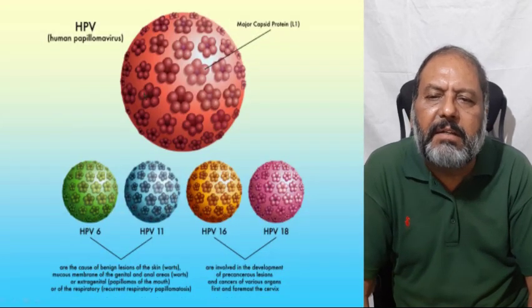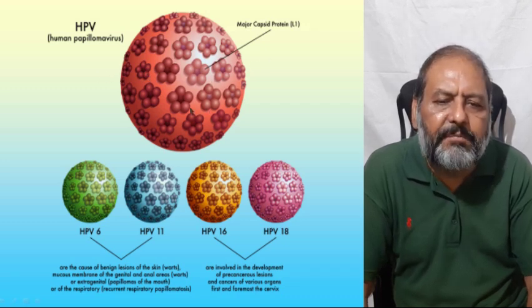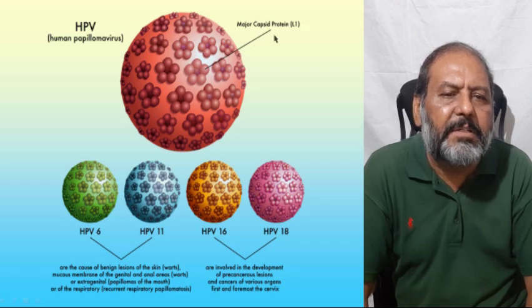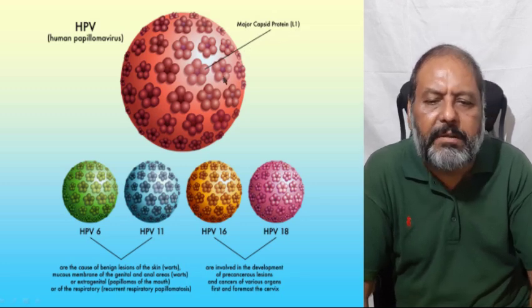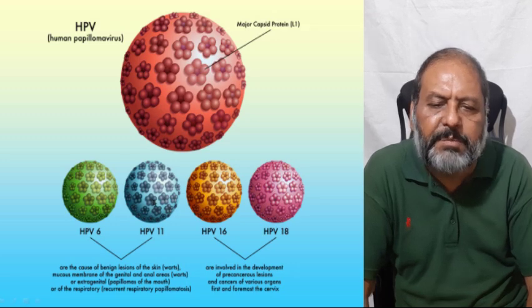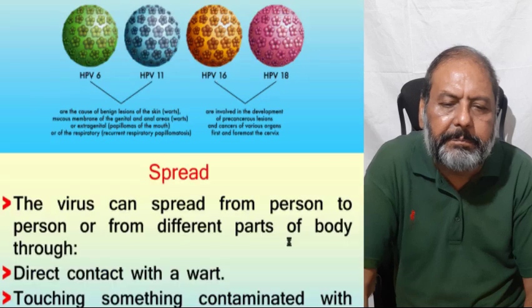Now here is the HPV, human papilloma virus, and as I have already told you the structure of that, it has the major capsid protein L1, and here are the other types of the viruses: HPV6, HPV11, HPV16, and HPV18.